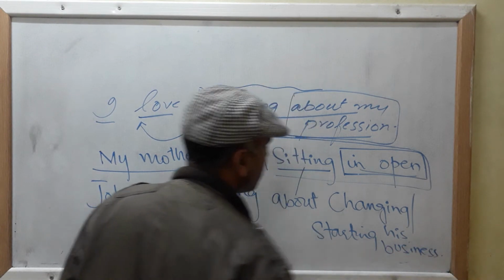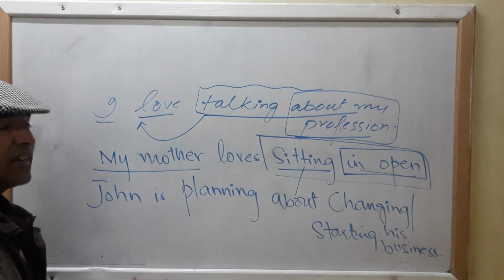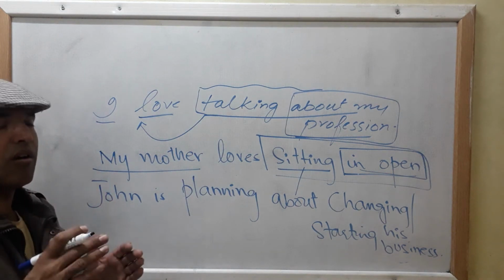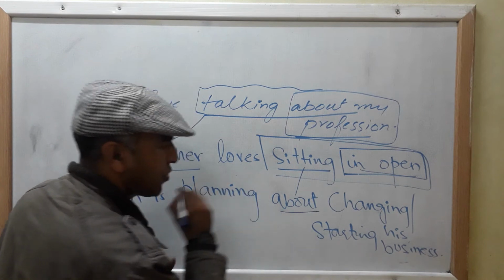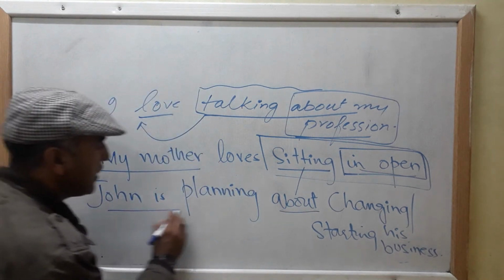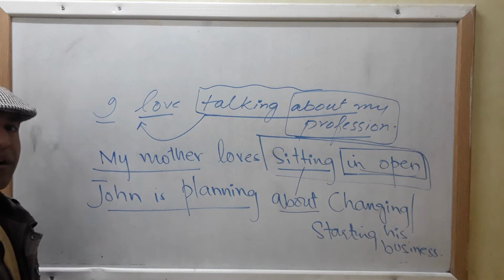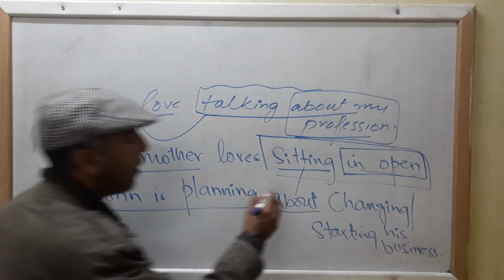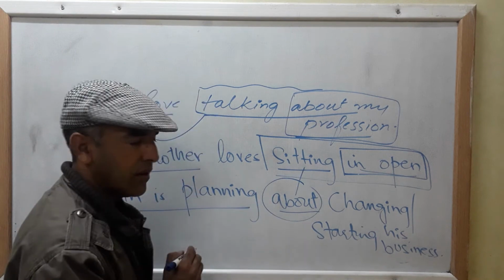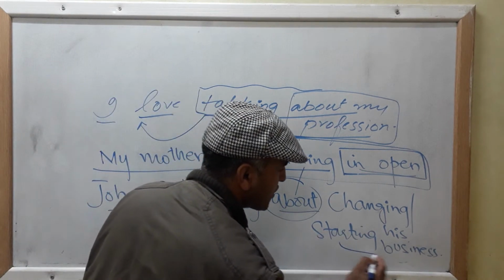Here I shall be telling you that a gerund phrase works as an object of preposition. About is your preposition over here. Clear? John is planning, what is being planned by John? John is planning about, look, about what? Changing or starting his business.